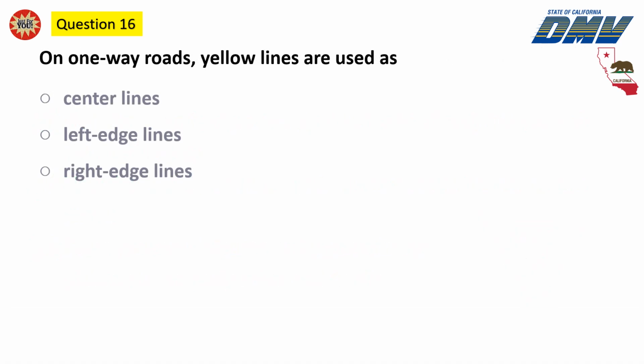Question 16. On one-way roads, yellow lines are used as center lines, left edge lines, right edge lines.